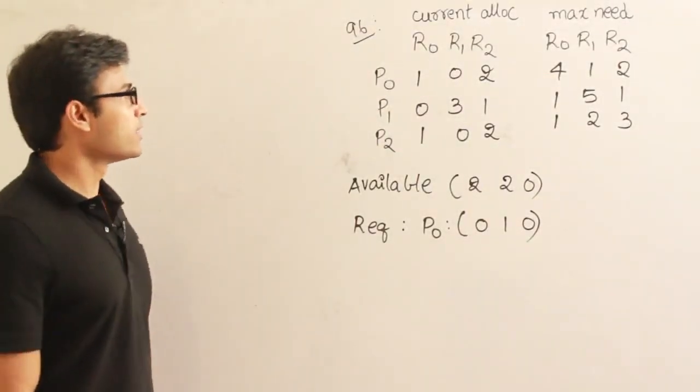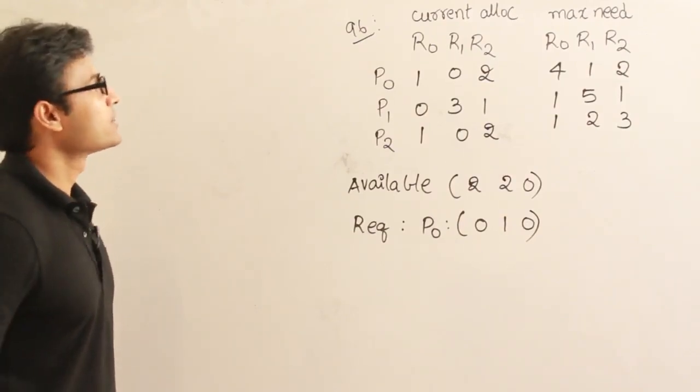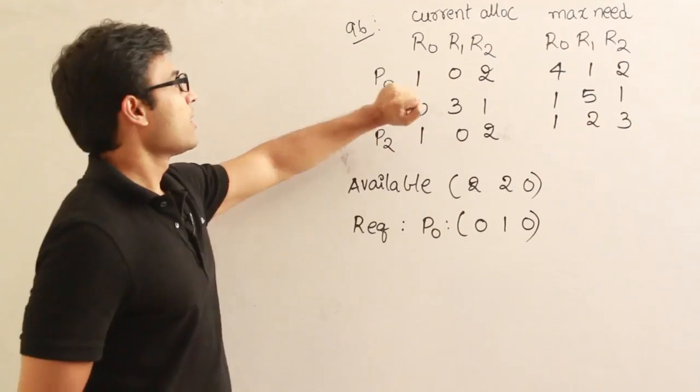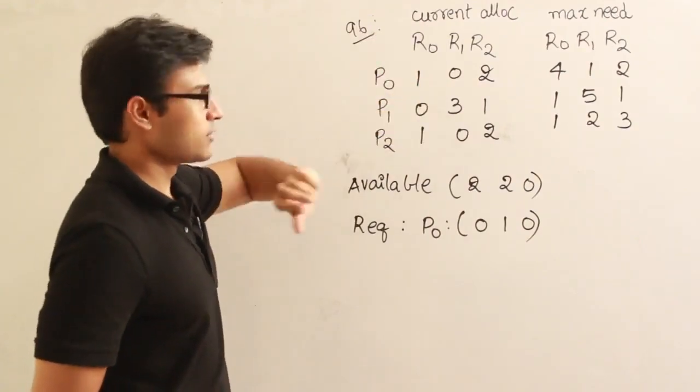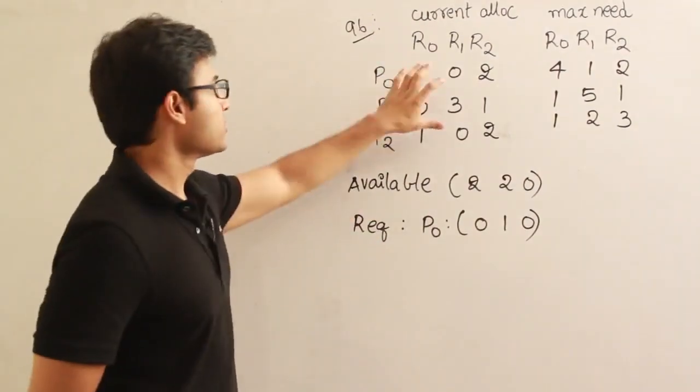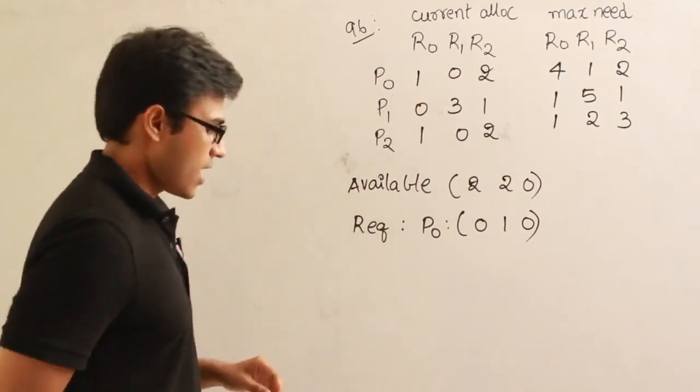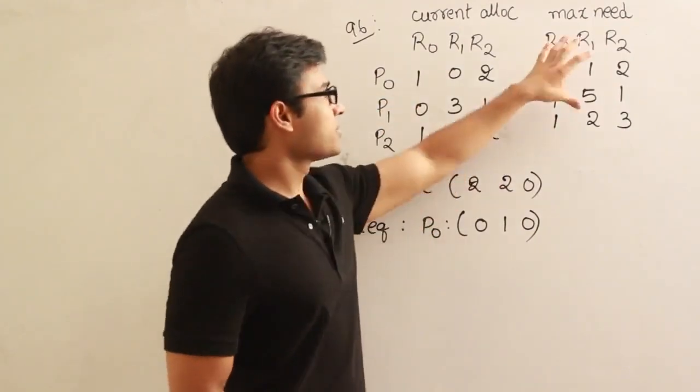This question is given in GATE 96. They are saying the same thing. One is, three processes are there and three resources are there, and this is the current allocation, which means at this point of time, this is what has happened. Each process got allocated with this many resources, and now this is the maximum need.